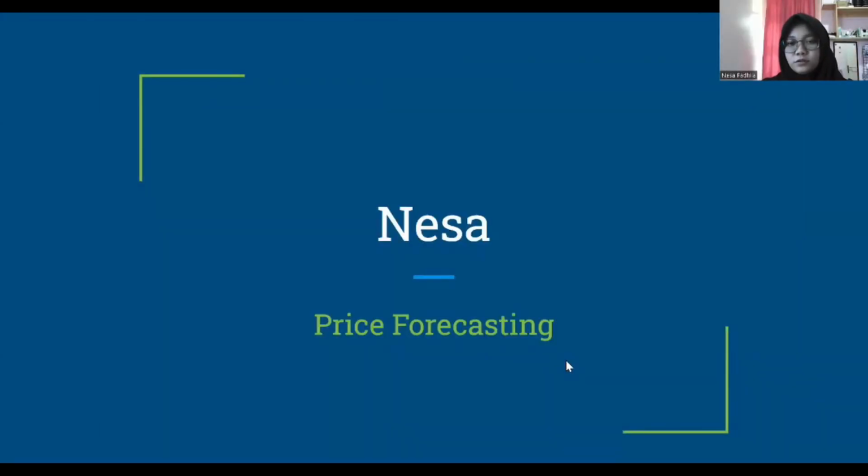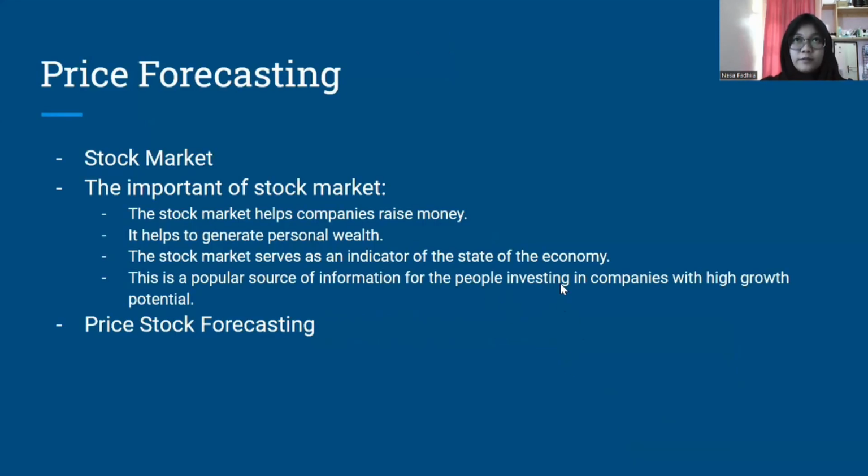Okay, and then I want to talk about price forecasting, but before that I want to talk about the stock market. The stock market is known for its volatility, dynamics, and non-linearity. Accurate stock price forecasting is difficult due to several factors such as politics, global economic conditions, unexpected events, company performance, and so on. Financial analysts, researchers, and data scientists continue to seek to identify stock market trends.